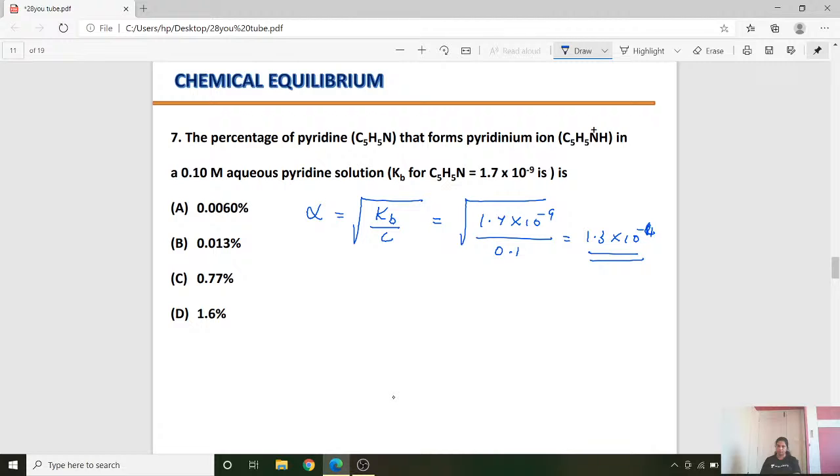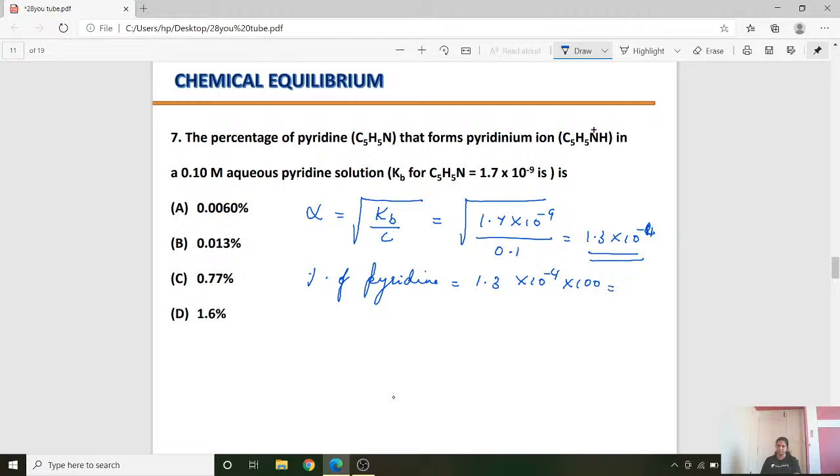This is a degree of dissociation for 1 mole. But they want the percentage. Therefore, percentage of pyridine is 1.3 into 10 to the power of minus 4 into 100.